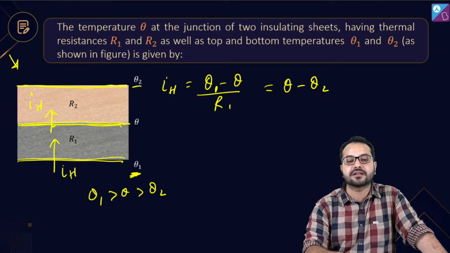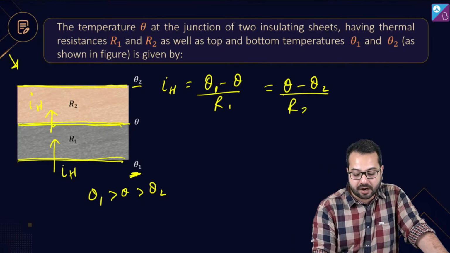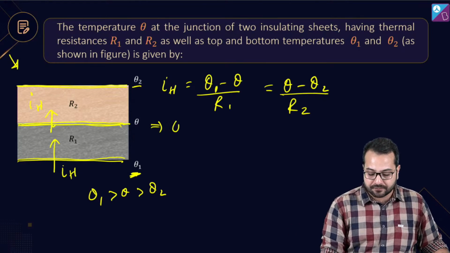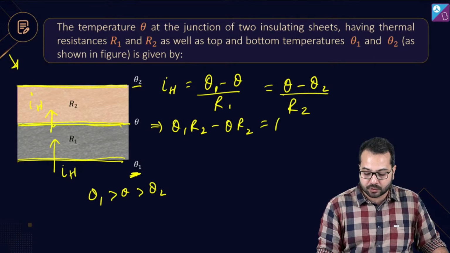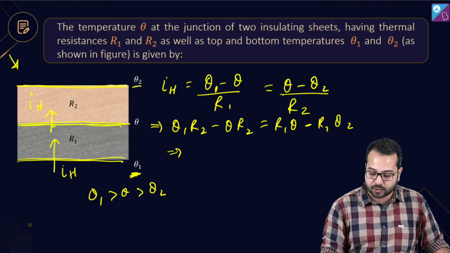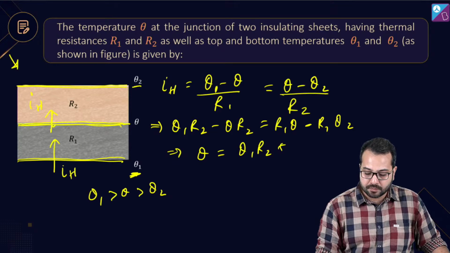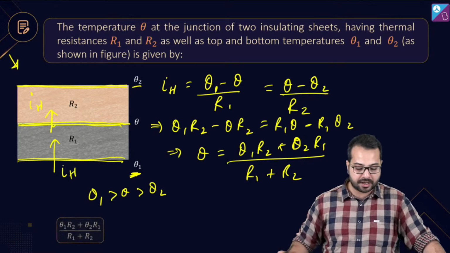That is why we have written theta minus theta 2 as the temperature difference divided by R2. Is that right? Okay. So if we solve this, what are we going to get? We are going to get theta 1 R2 minus theta R2 is equal to R1 into theta minus R1 theta 2. So this is going to become theta is equal to (theta 1 R2 plus theta 2 R1) divided by (R1 plus R2), and that should be our answer.